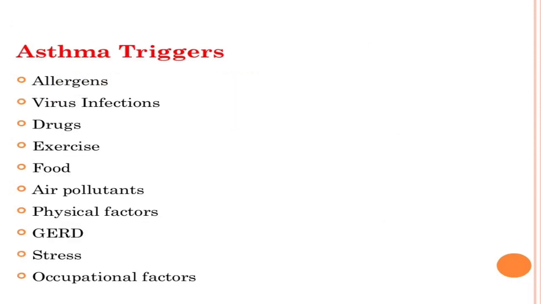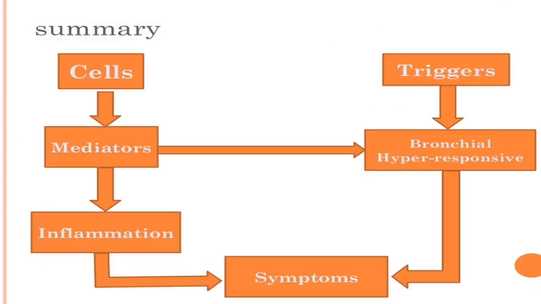Now what are the triggers and causes of asthma? Triggers of asthma are allergens, viral infections, drugs, exercise, food, air pollutants, physical factors, GERD, that means gastroesophageal reflux disease, stress, and occupational factors. These will trigger asthma. Allergens are the common trigger. This is the summary of pathophysiology.